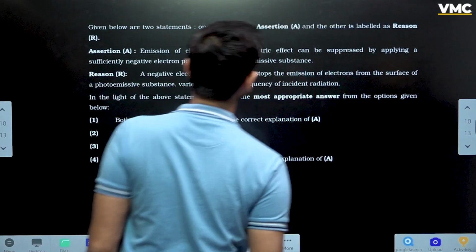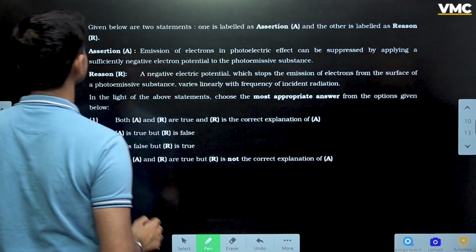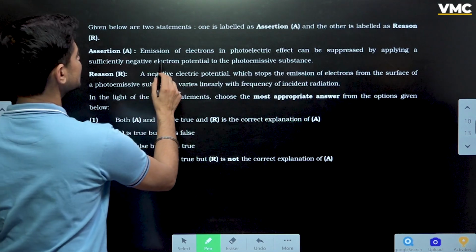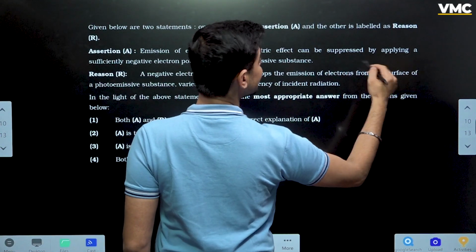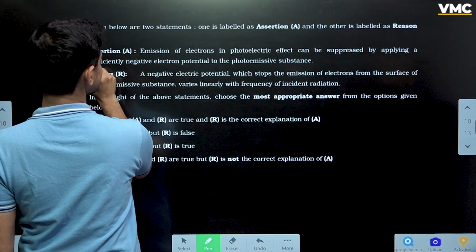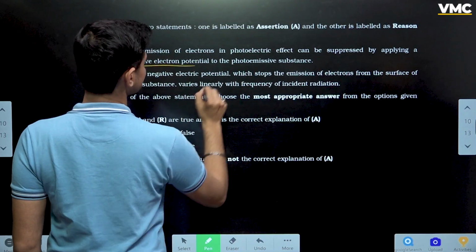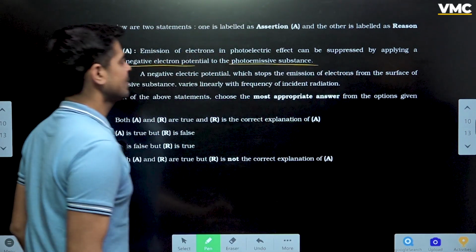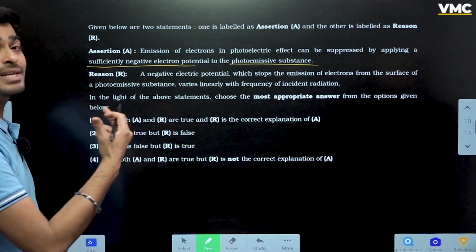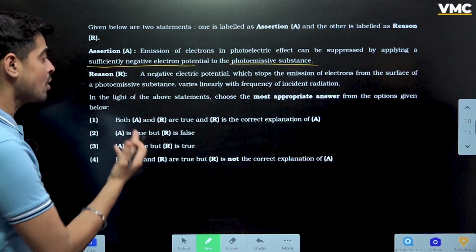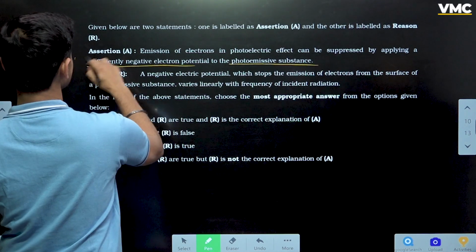Moving on to the next question, my dear students. The question is again a reasoning question. Emission of electrons in photoelectric effect can be suppressed by applying a sufficiently negative electron potential to the photoemissive substance. Yes, true, they are talking about stopping potential. ये किसकी बात कर रहे हैं बच्चों? ये बात कर रहे हैं stopping potential की. तो बिल्कुल सही statement है ये.